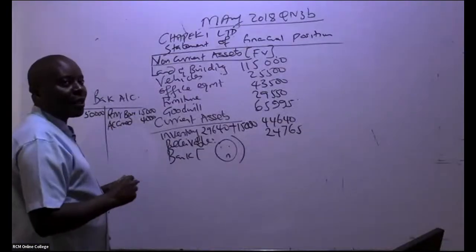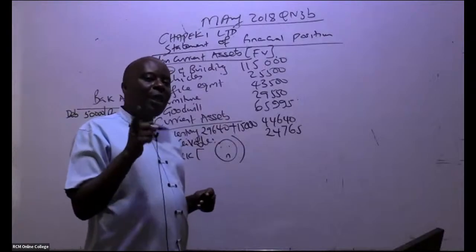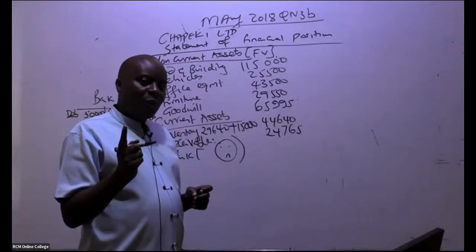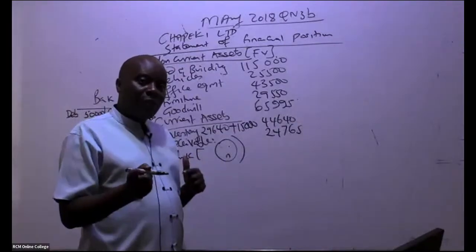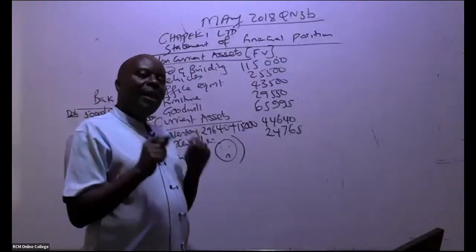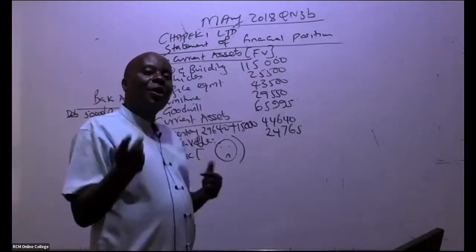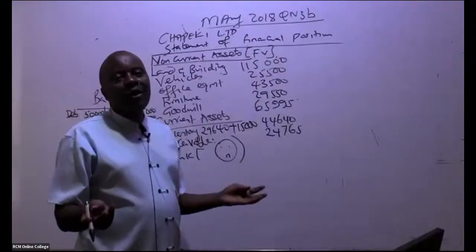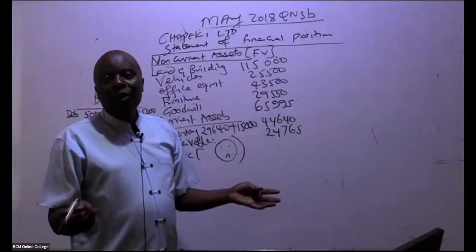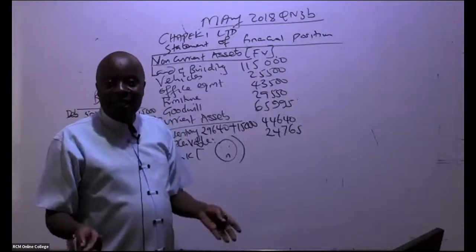In this bank account, do we have any balance that was brought forward? If they tell you that there is a bank overdraft, the bank overdraft is a balance brought down, but on the credit side. Once the proceeds come in, you don't have to be told that the bank overdraft was paid.